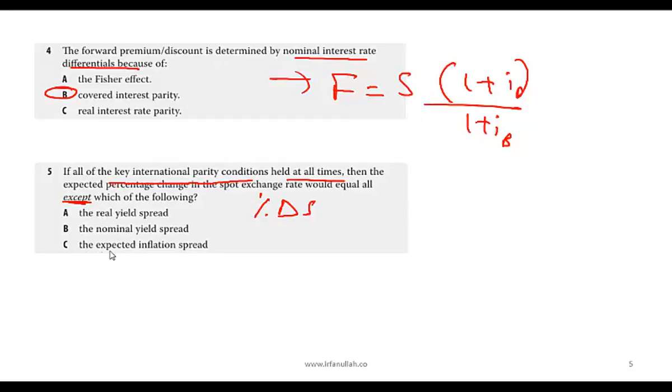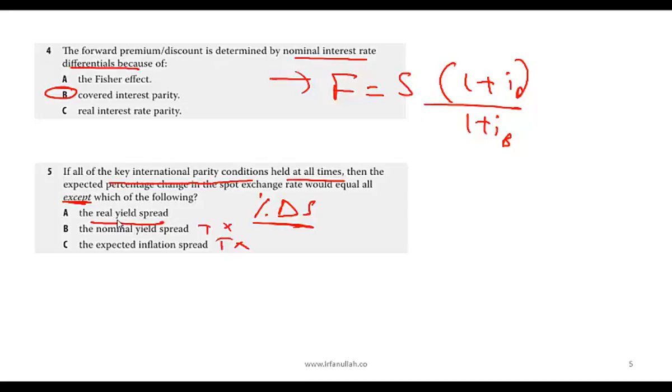If PPP holds, then this percentage change would be equal to the expected inflation spread. True. Would it be equal to the nominal yield spread? What is the nominal yield spread? It is the difference between the interest rates between the two countries. So this is also a true statement, and these two are therefore false. What about A? The real yield spread. If all the conditions hold, and one of those conditions is real interest rate parity, then what is the real yield spread?